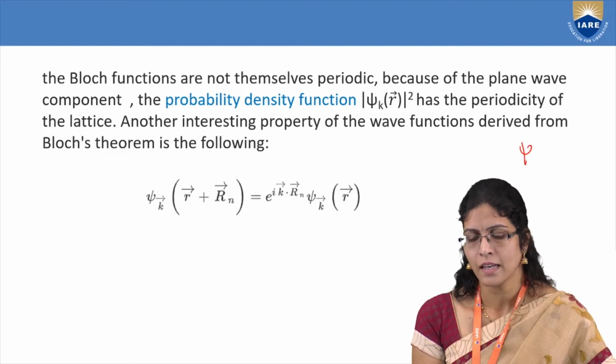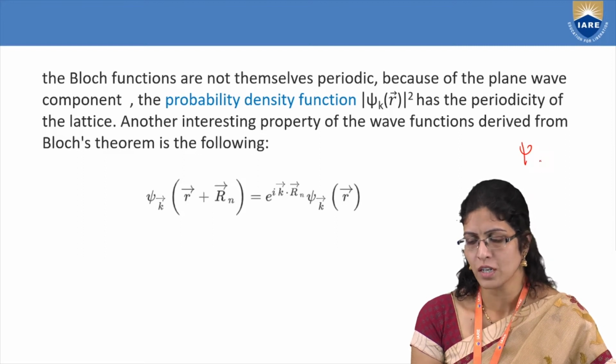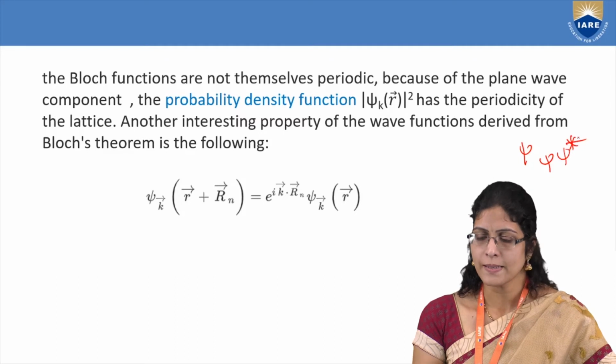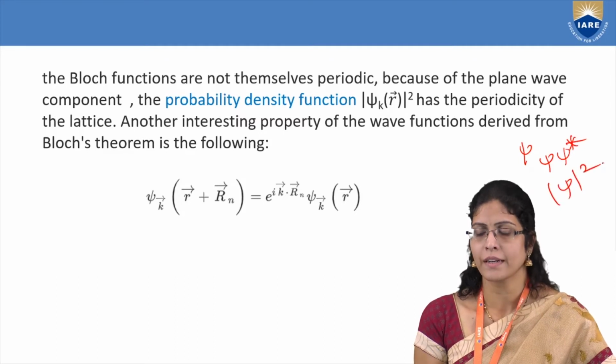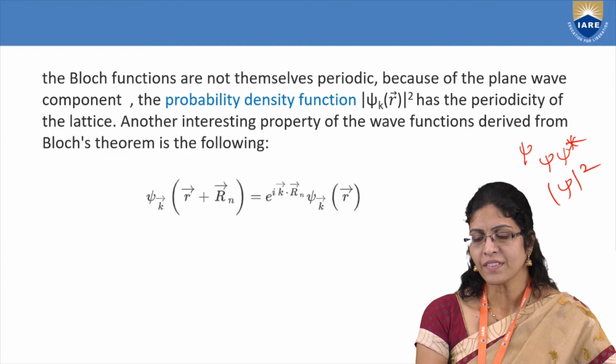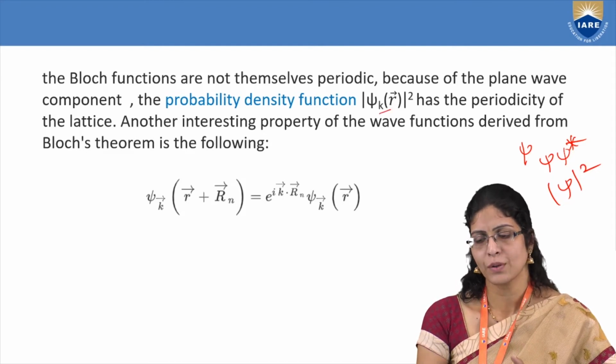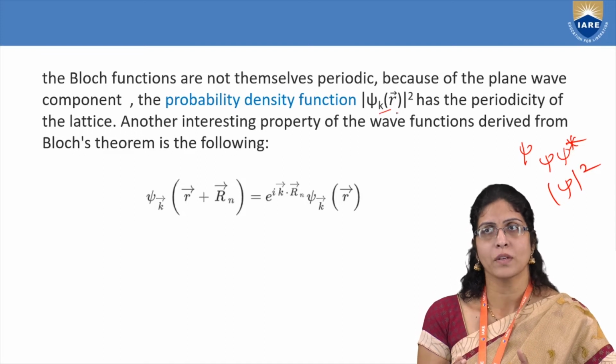If psi is the wave function, how could you take the probability? You take it as psi star psi, so that is nothing but mod of psi squared. In terms of the wave vector you write it as psi k, and in three dimensions you take it as mod of psi k of r whole squared.